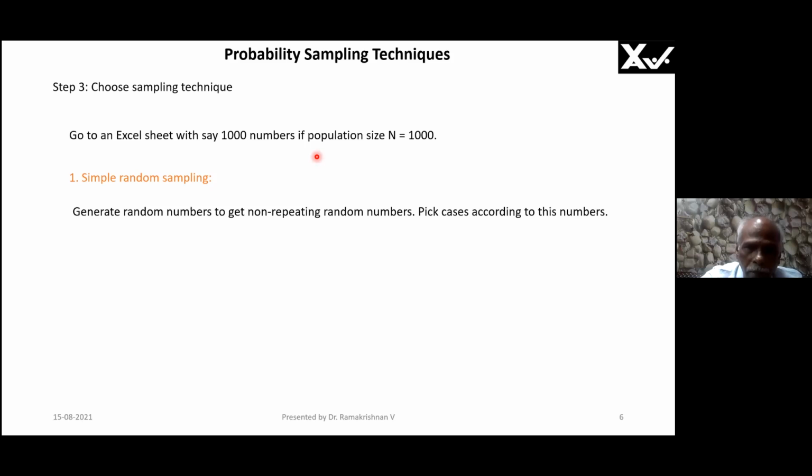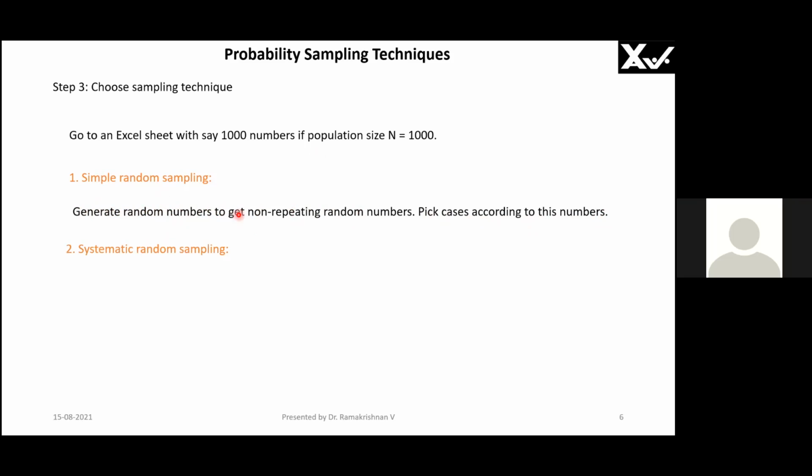Now I'm going to take that 400th piece and do my survey, and then I'm going to ask you again. Give me a random number which is not 400, not 600, but between 1 and 1,000. This way, I'm going to pick up all the random numbers and take the objects according to this. So you have understood what is simple random sampling? Yes or no? Yes, sir.